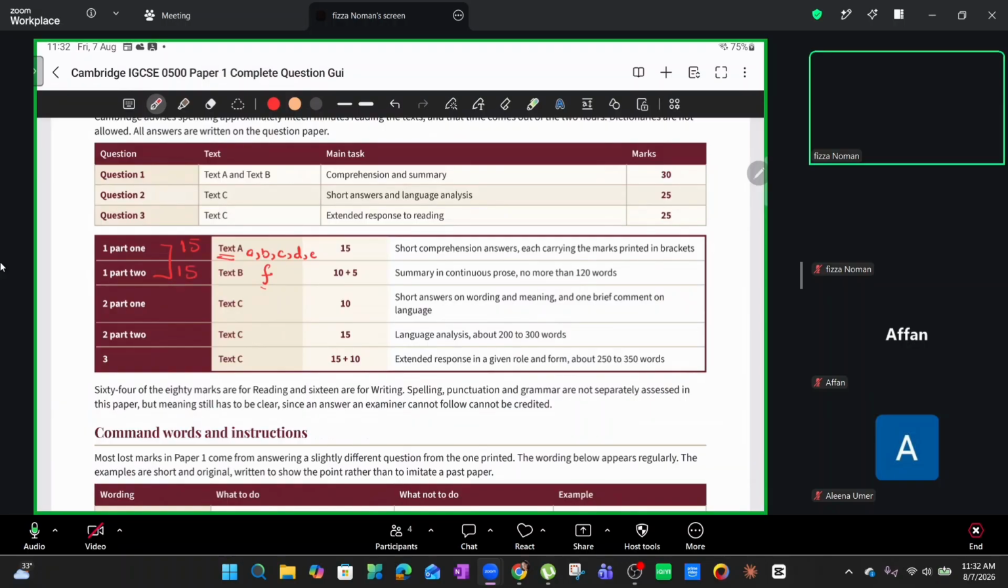Part 1 is about comprehension questions. How do we tackle them? What kind of comprehension questions do we generally have to tackle, right? And then part 2 is about summary writing. How exactly do we write a summary?